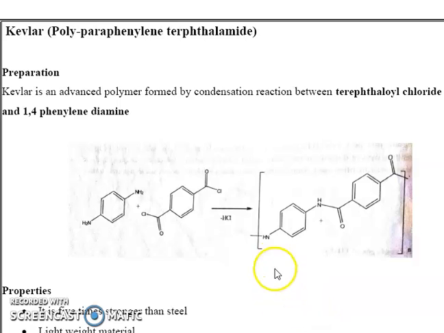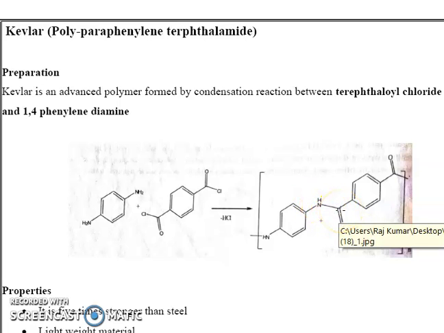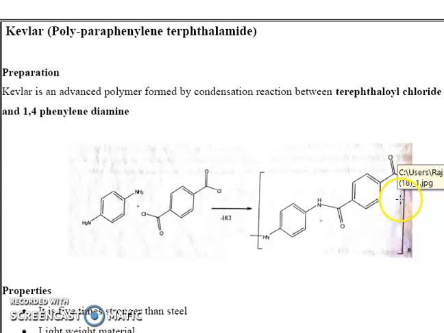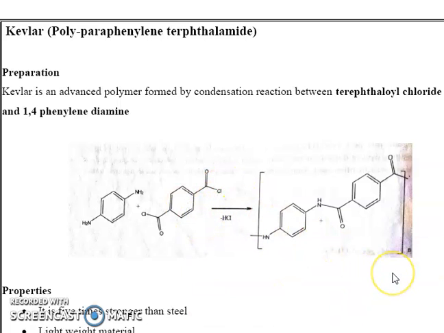Then the structure is NH, benzene ring, NH. A new bond is formed between nitrogen and this carbon. Then CO, phenyl ring, CO, and this bond is formed to the next molecule, that is the nth molecule. It is a polymer, with n molecules combined together. That is the preparation. The last product is Kevlar.